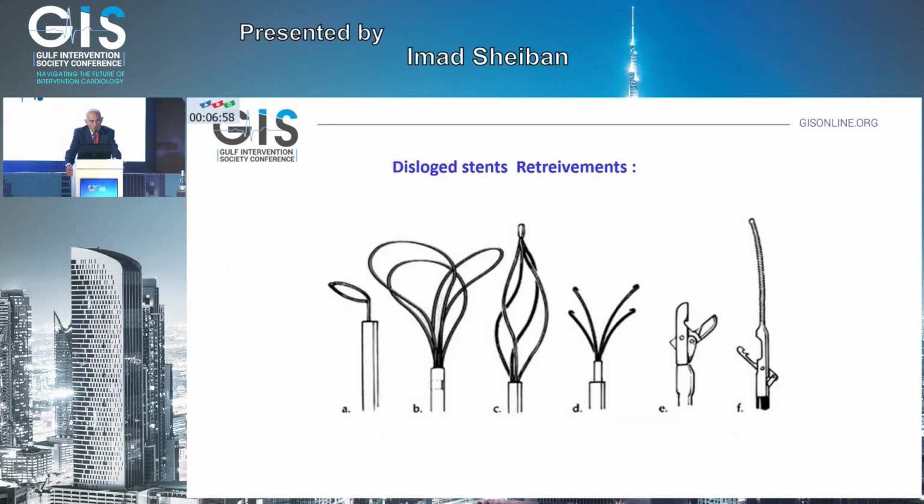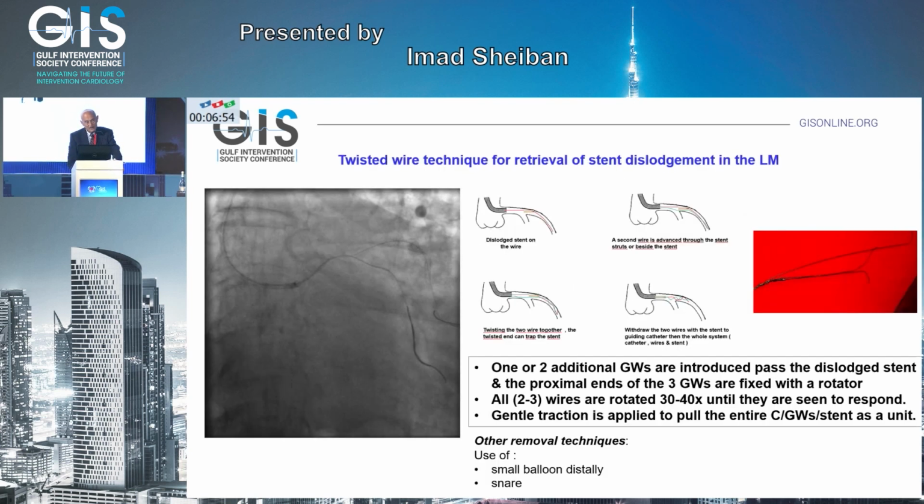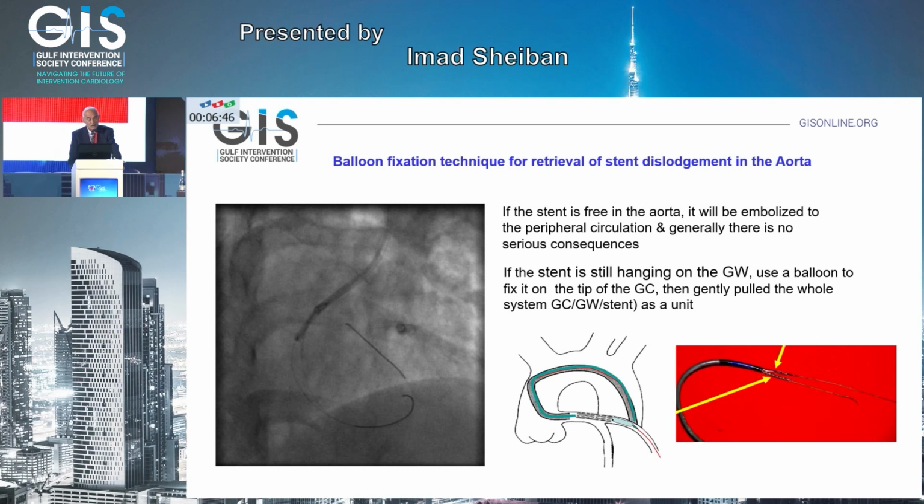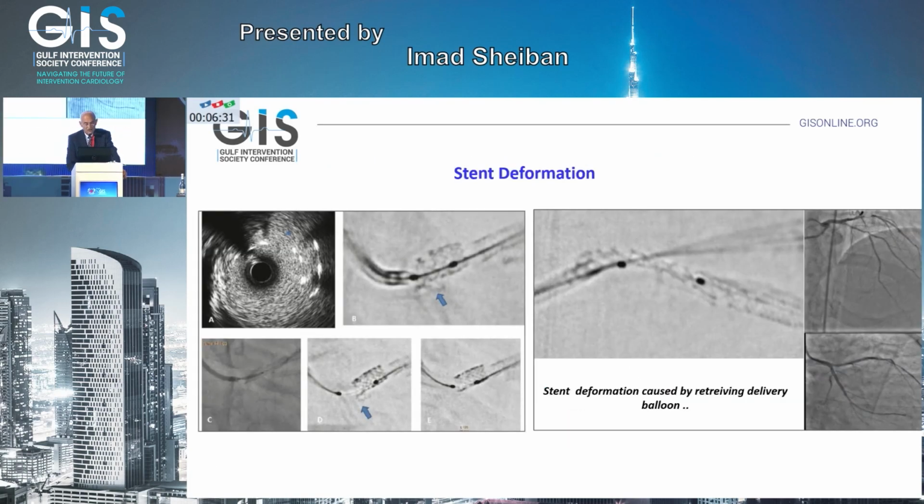Now, for these large stent retrievals, we have many snare devices and also the twisted wire technique for retrieval of this large stent, as well as the balloon fixation technique for the retrieval of stent dislodgement into the aorta. That means inflating the balloon distal to the stent, but this requires that the stent should be already on the wire, and then to retrieve the whole system.